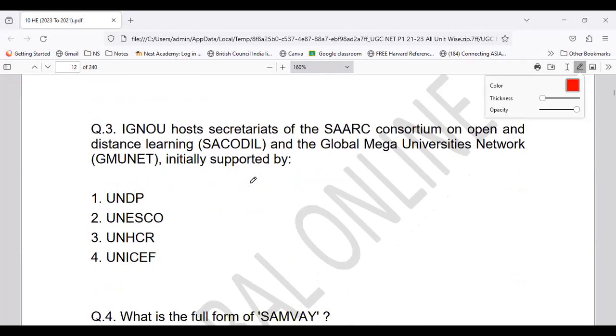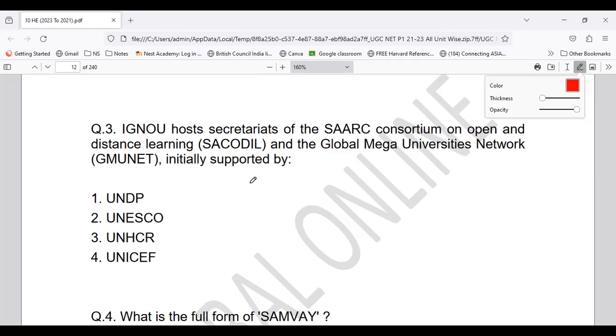Now coming to the next question. IGNOU hosts secretariats of the SAC Consortium on Open and Distance Learning, that is SAC ODL, and the Global Mega Universities Network, that is GMU NET, which was initially supported by UNDP, United Nations Development Program, whether it is UNESCO, UNSCR, or UNICEF.